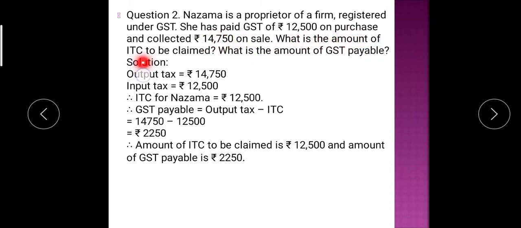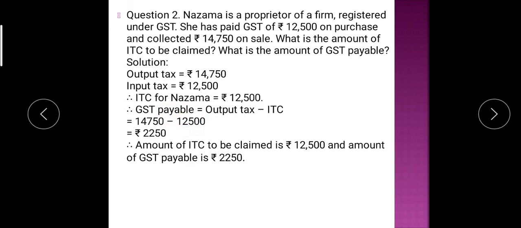So what is the amount of ITC to be claimed? The ITC is input tax. So what is the amount of GST payable? GST payable is output minus ITC. It is indirectly output minus input tax. Don't worry, don't be confused. Your input tax means ITC and your GST payable is calculated output tax minus ITC. Why is output tax given here? Because the chain uses a different word.